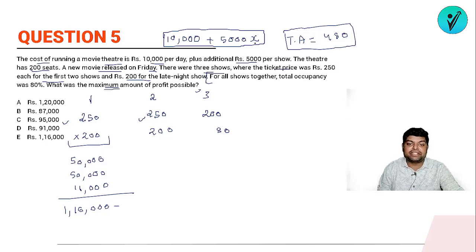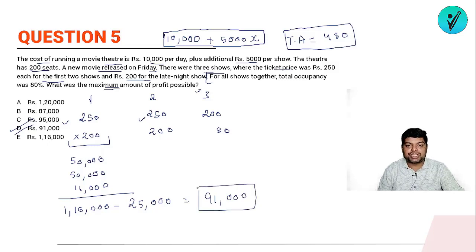So it will be 5,000 into 3, which is 15,000. So 10,000 this and 15,000 this. So total cost of running the shows is 25,000. So subtract 25,000 from it. So when you subtract 25,000 from this, something around 91 should come. Okay, so the maximum profit the movie theater owner can make is 91,000.